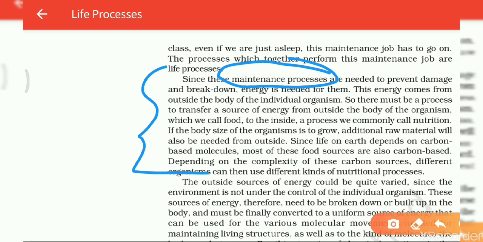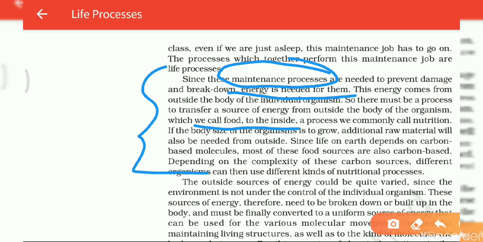Very simply, by taking food, and food provides you energy. For the maintenance processes, energy is needed, and this energy comes from the food, which comes from outside the body. And this process we commonly call nutrition.